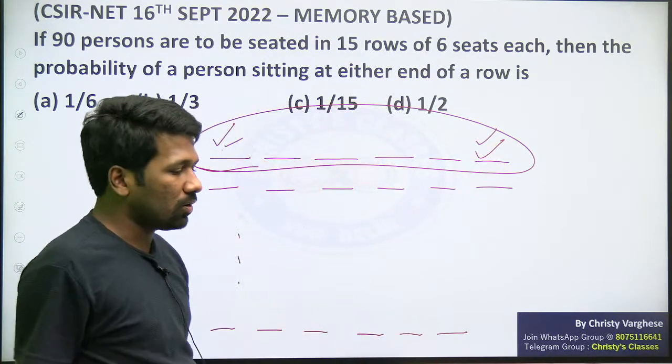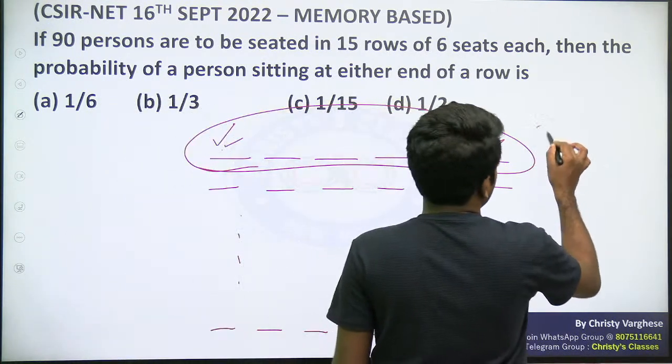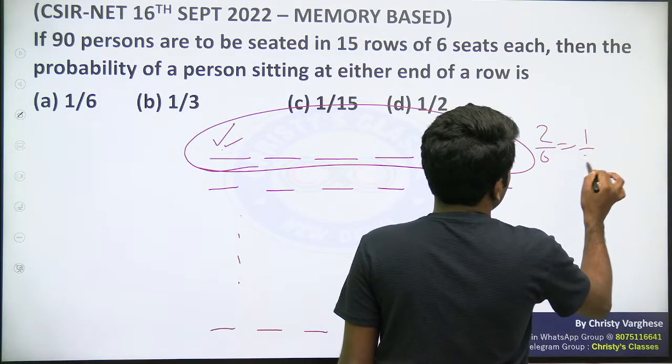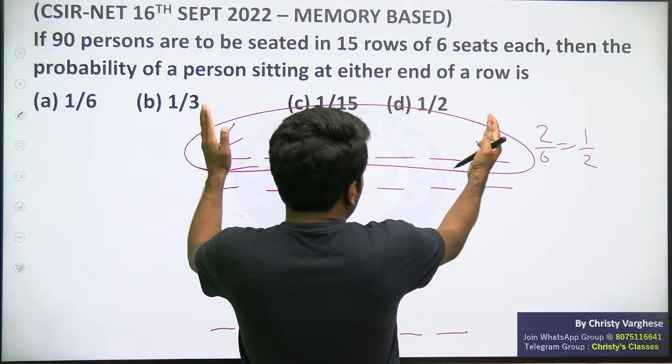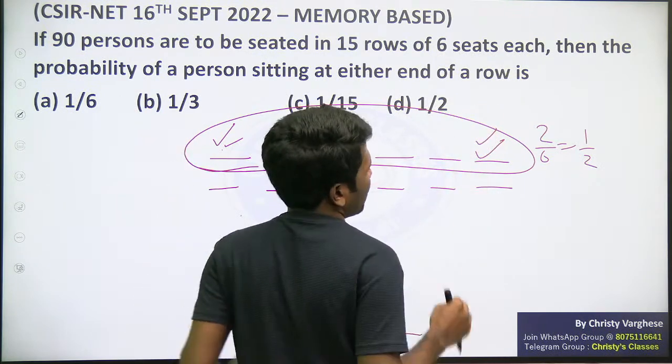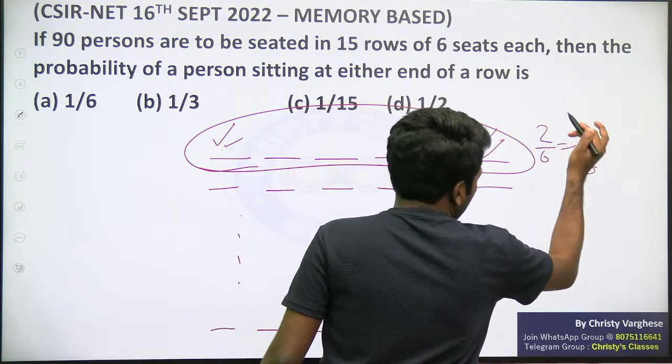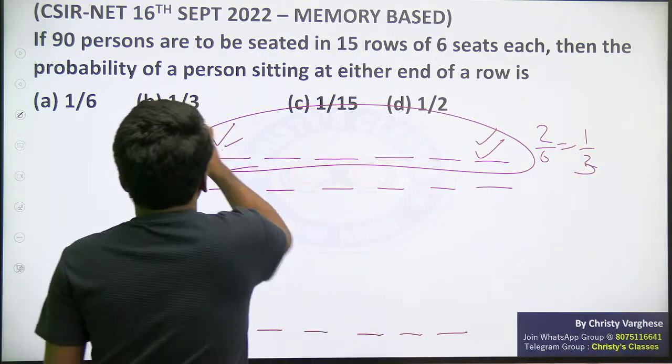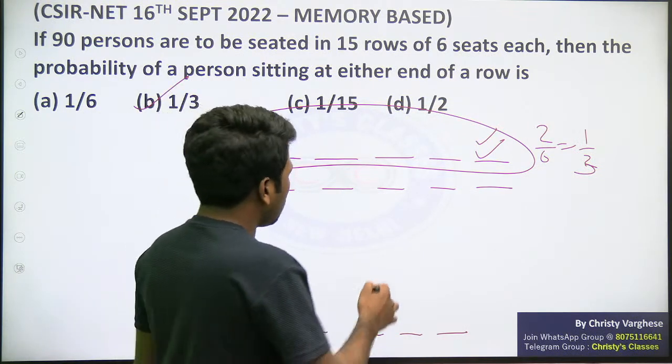So 1 out of 6 plus 1 out of 6, 2 out of 6 will be the chance for that. That is 1 by 3 na? Or simply speaking, ends are 2 out of total 6 seats. That is 1 by 3. Sorry, 1 by 3. And 1 by 3 will be the answer also. You don't have to repeat it.